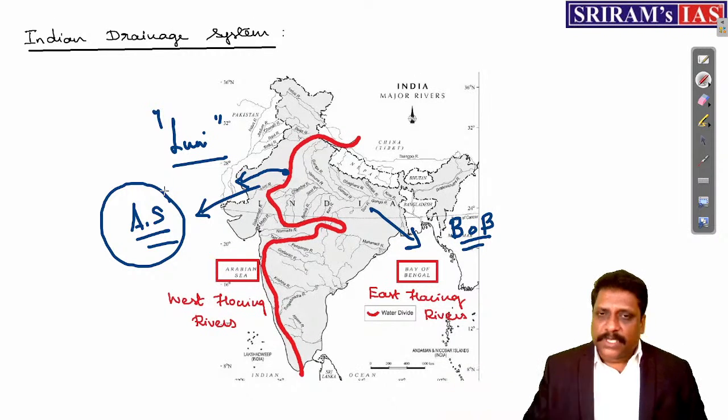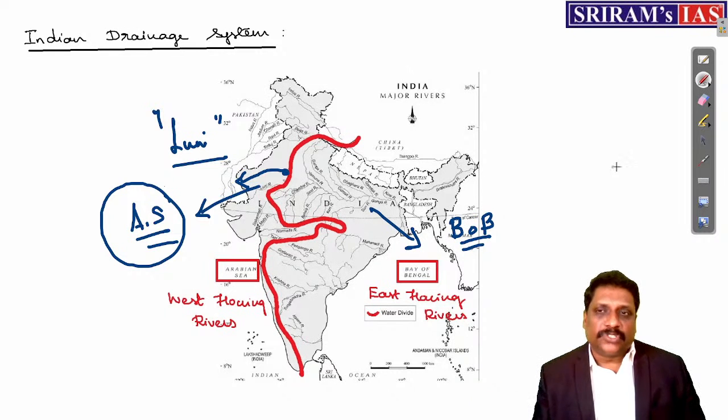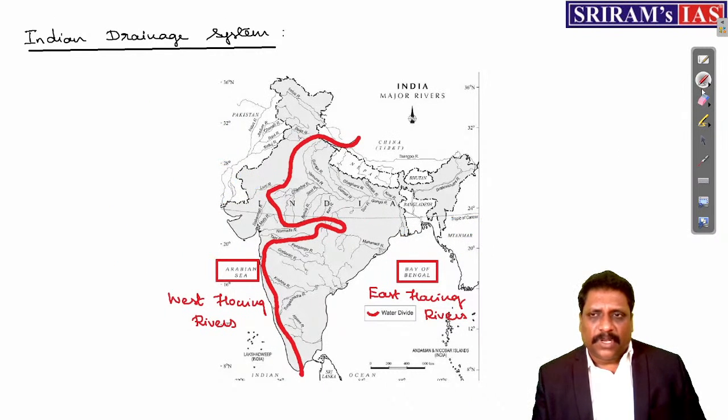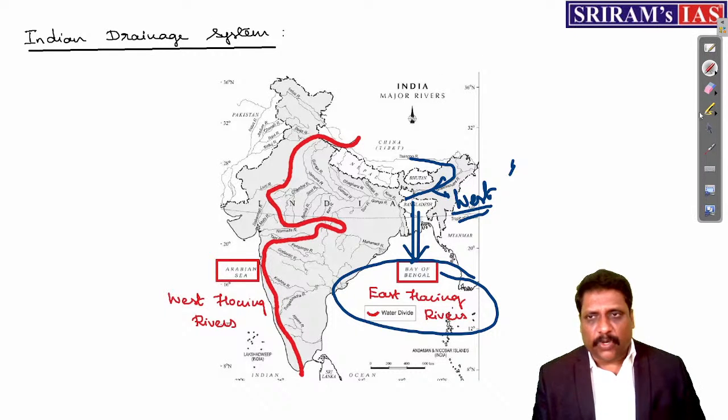Which tries to confluence with Bay of Bengal, you call them as what? East flowing river. Right? Not necessarily they should be flowing towards east or west. Why am I insisting? Because when I talk about Brahmaputra in India, my dear friends, Brahmaputra in India is actually flowing towards west in India. Correct? But Brahmaputra, we call them as what? East flowing river. That's the reason I said, because Brahmaputra is confluencing with Bay of Bengal.